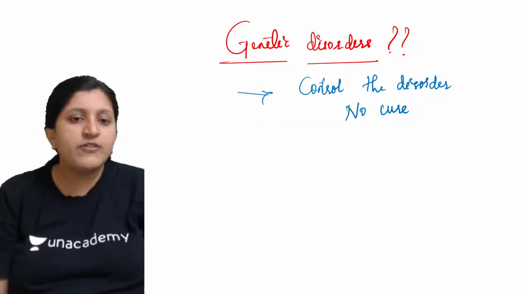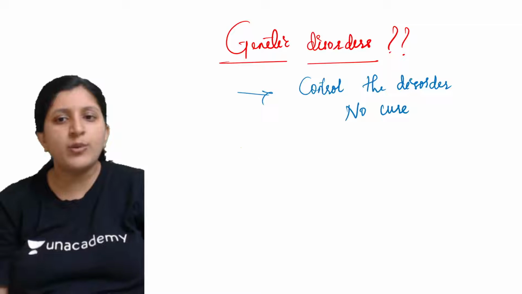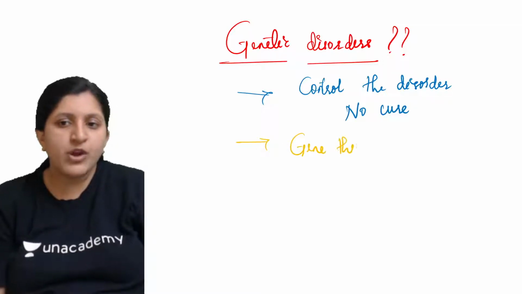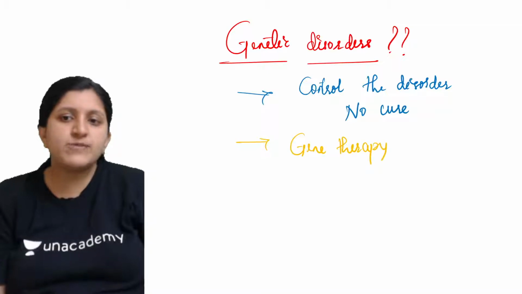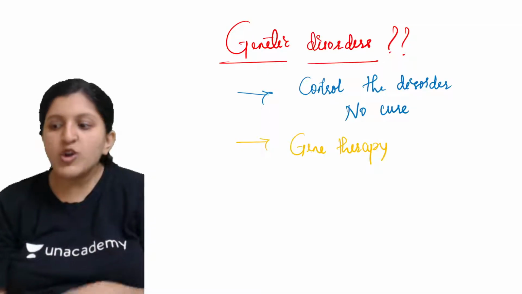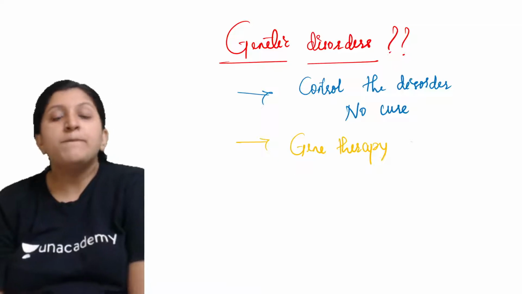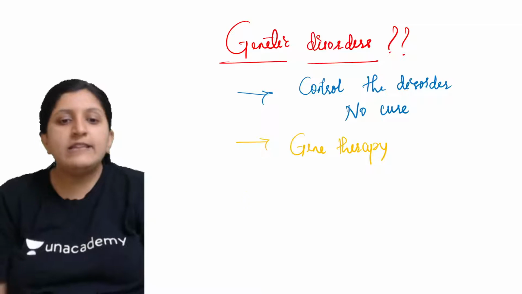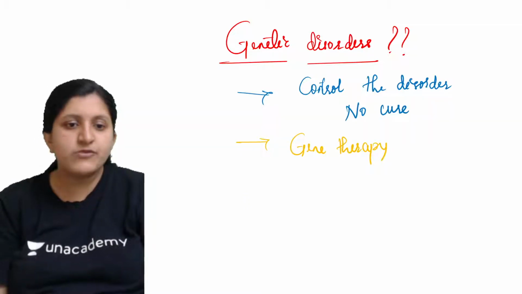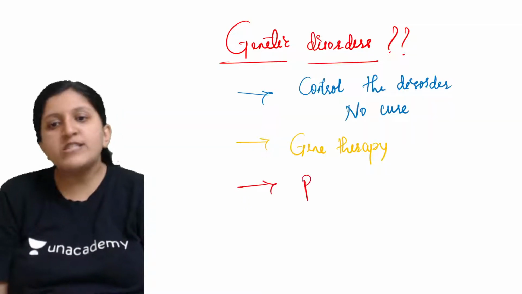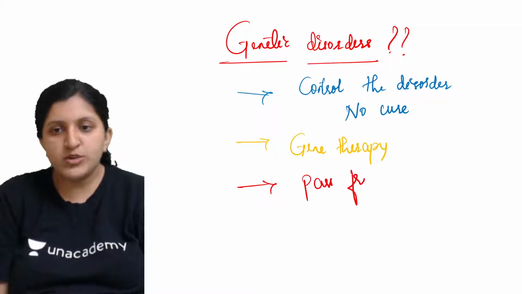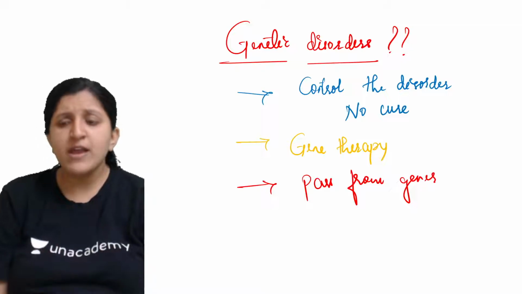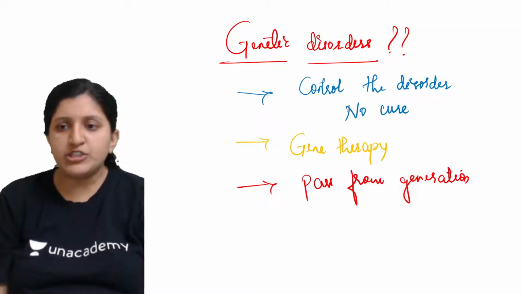Other than that, there is one particular way where they can go for gene therapy, which is basically altering the gene. Alteration of the gene can be done, but this is a costly and time-consuming process, and these are diseases which pass from generation to generation.